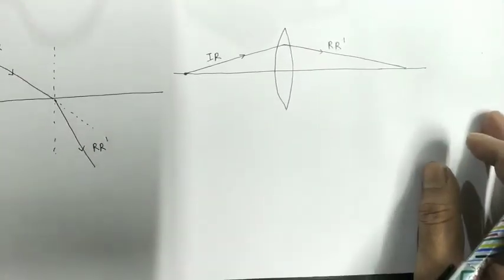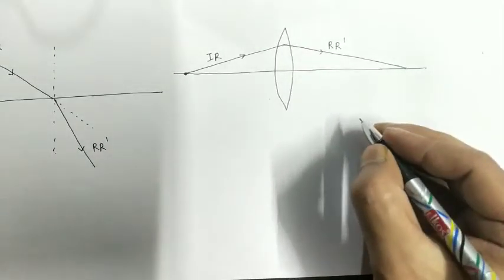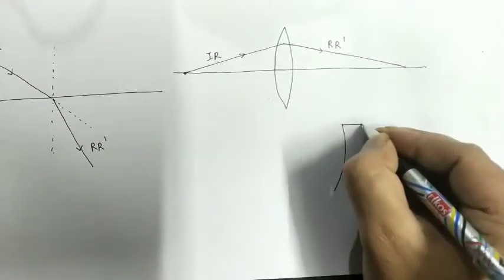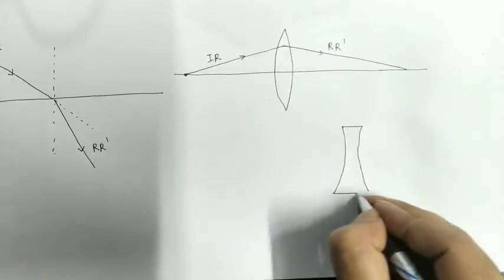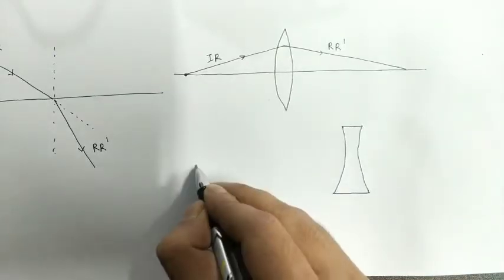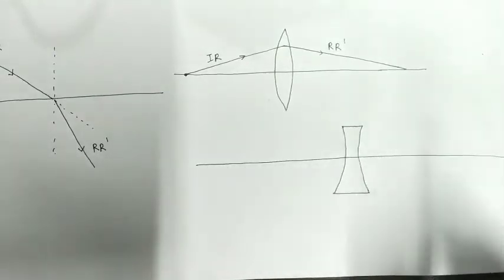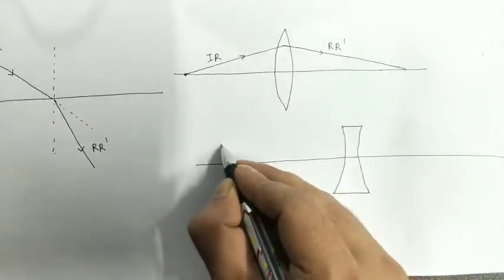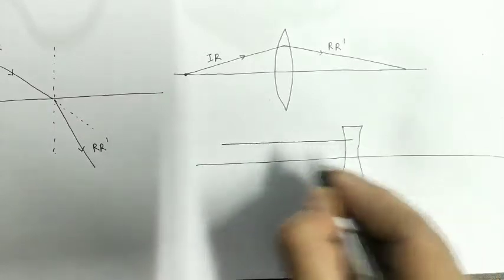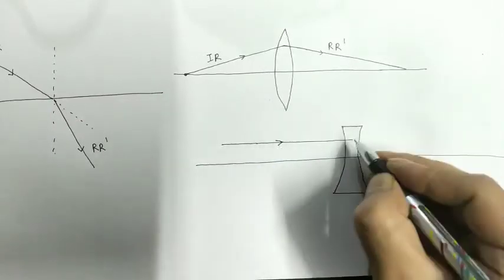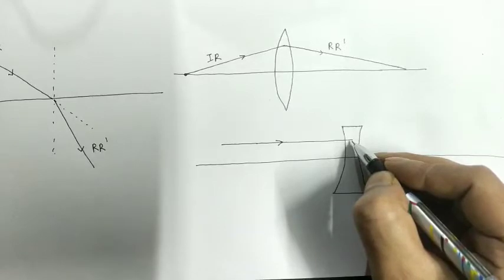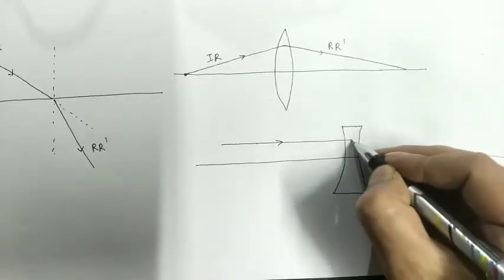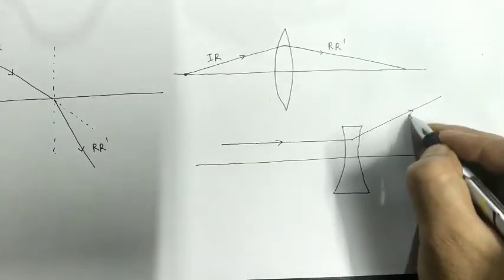Now take one more example of a concave lens. So let us suppose it is a concave lens. This is its principal axis, and as we know, if a ray of light strikes a concave lens, then after refraction it goes like this.